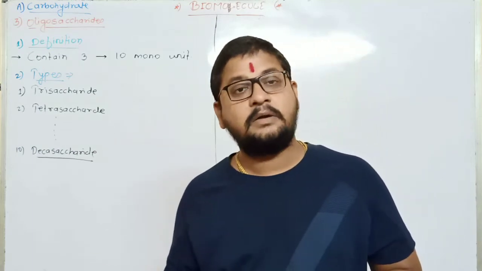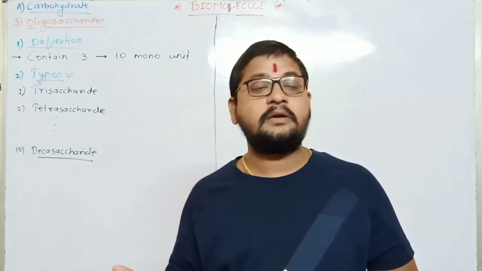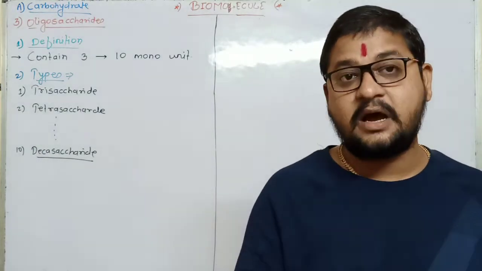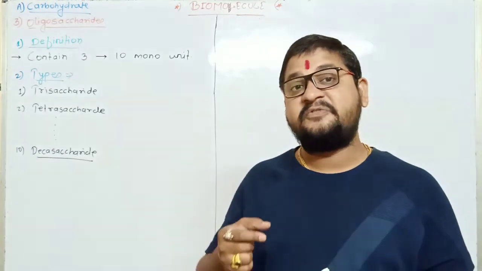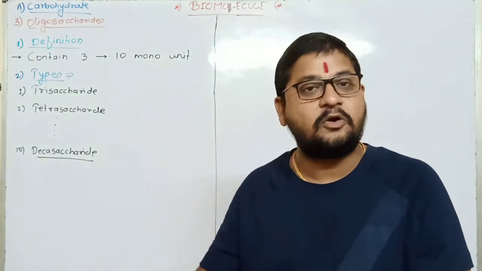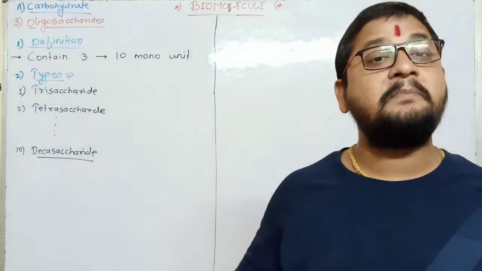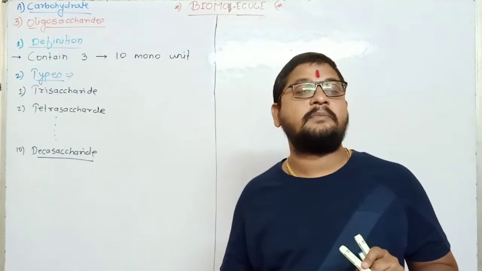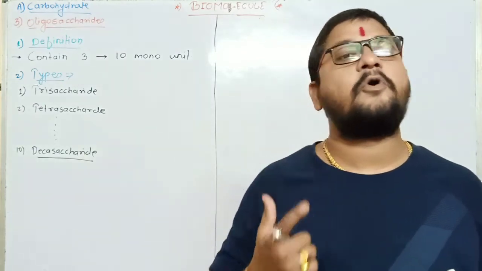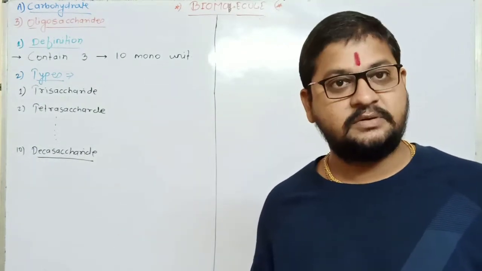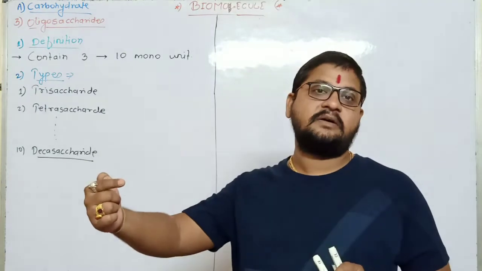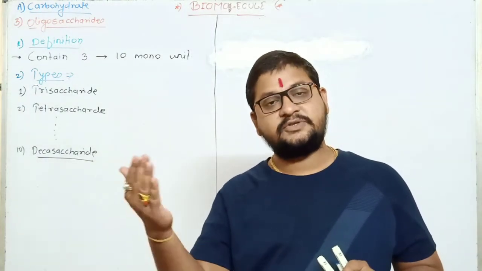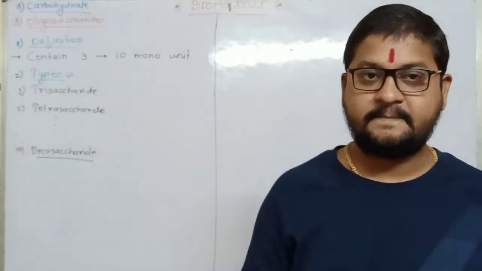Out of the major proportion of oligosaccharides, only a very small trace amount is freely present in the body, and they are non-functional. The majority of oligosaccharides are present in the body in combined form, and they are functional. So this is the reason why disaccharide is separated from oligosaccharide. Understand?